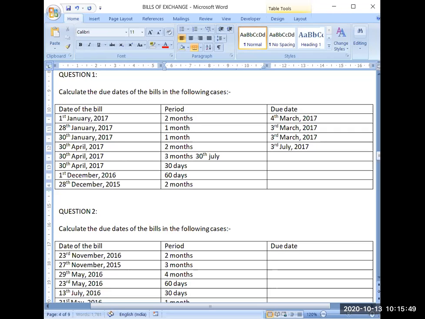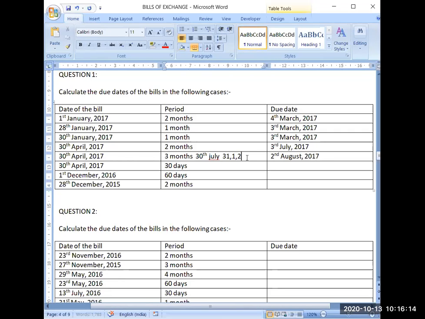But July, if you remember, is of 31 days. So next dates will be 31 July, 1st August, and 2nd August. So that's why it will be 2nd August 2017.